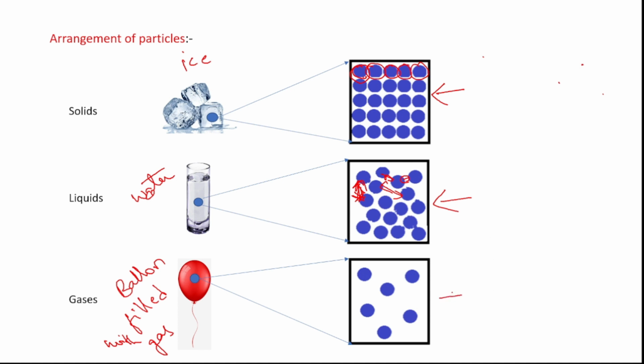Okay, next, if you observe gases, how are the particles arranged in gases? They are arranged very far from each other, randomly. How is the force of attraction between the particles of gases then? It is very, very less compared to liquids and solids. So due to this less force of attraction between the particles of gases, they don't have a fixed shape and fixed volume, and gases can be compressed easily. So this is the arrangement of particles in solids, liquids and gases.